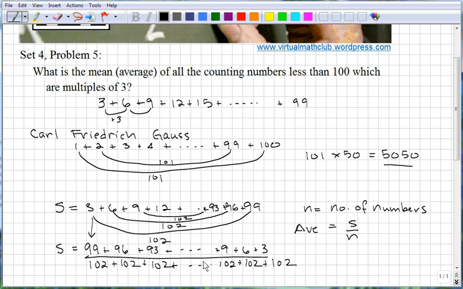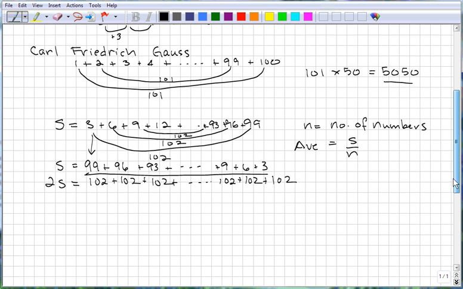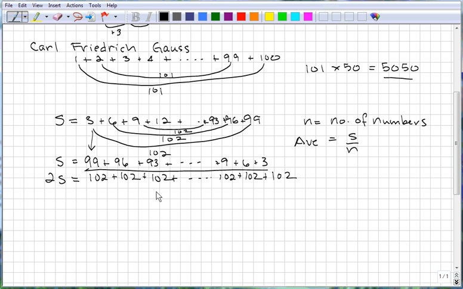So we'll essentially have 102 times the number of numbers, and this will be equal to, now we've added up this sum twice, so now we have 2S. So 2S is the number of numbers times 102.